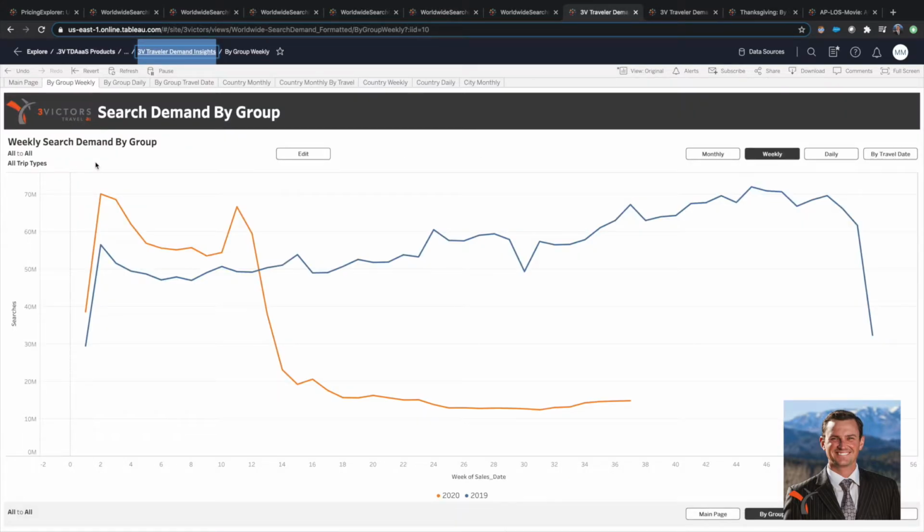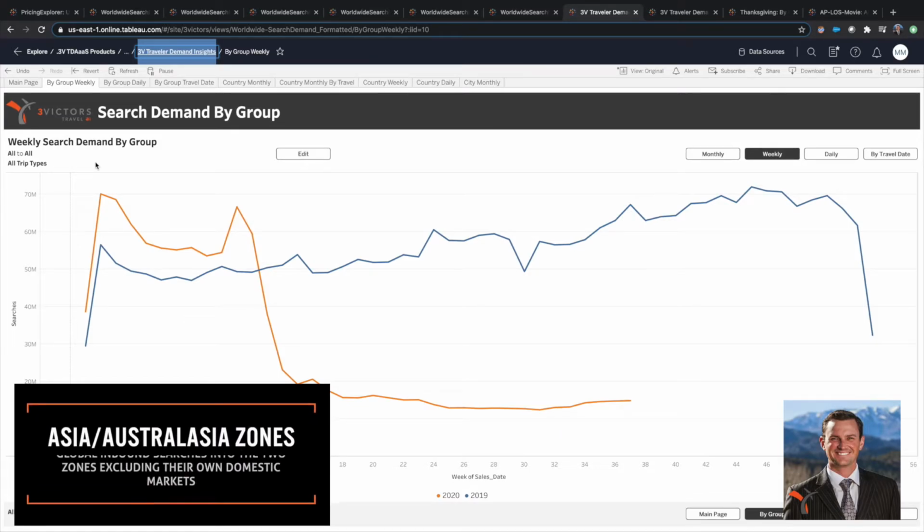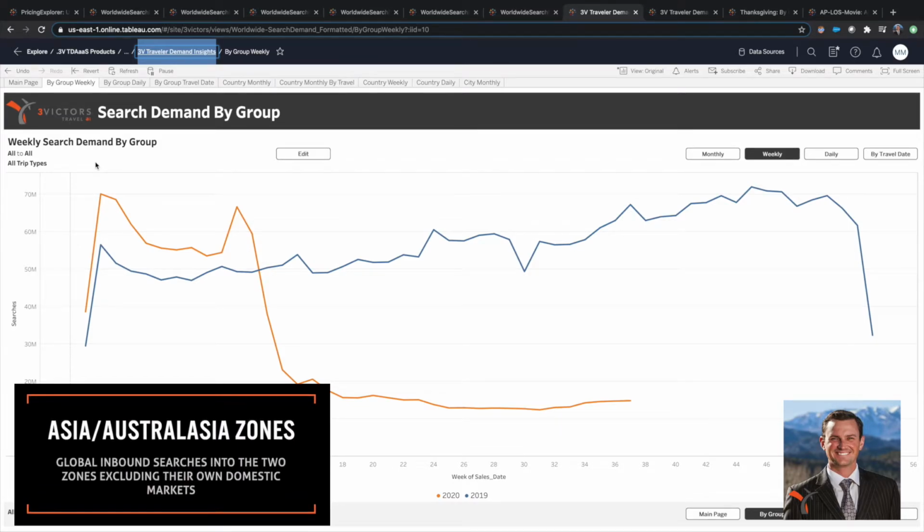Finally, on to APAC and the Americas. Viewing Australasia and Asia grouped together as destination with origination set for the rest of the world, excluding domestic travel for the group of countries in the Australasia zones, you can see that week-on-week search performance is flat. There are some week-over-week green shoots by percentage that have been displayed from the previous visualizations. However, the volume is still 80 to 90% off a year-over-year analysis.